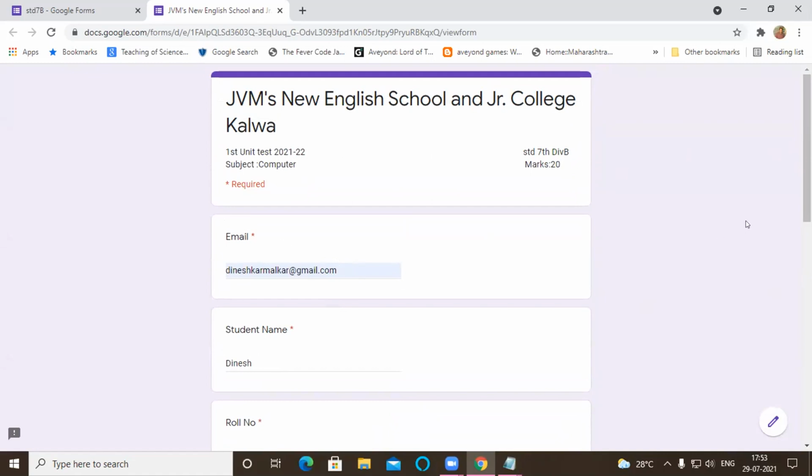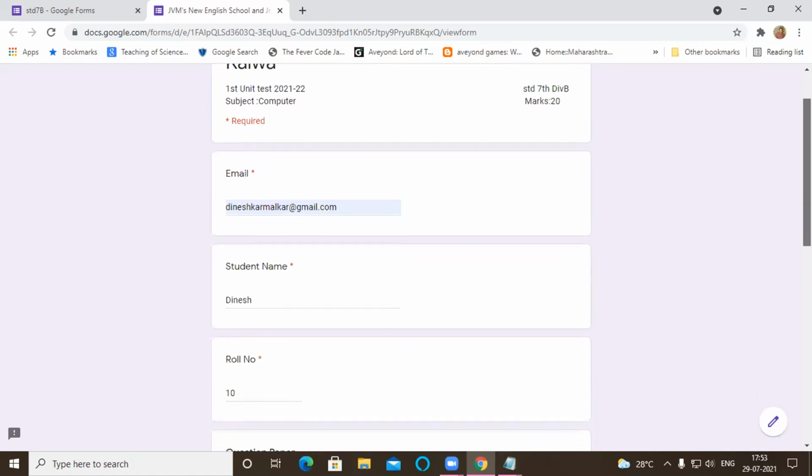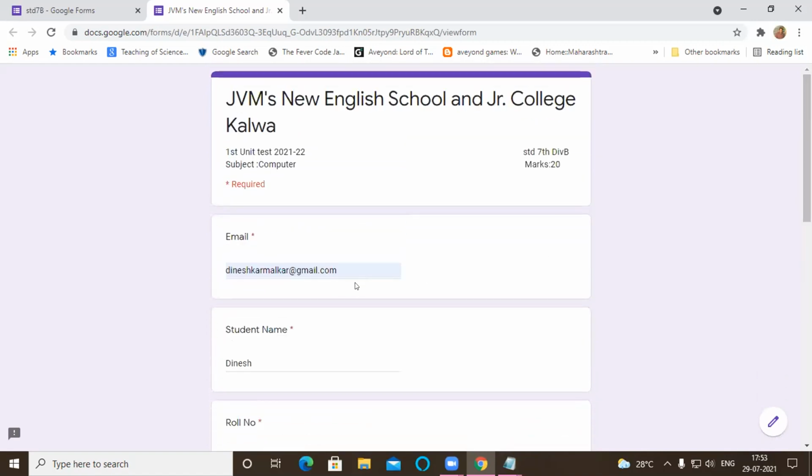This field they are getting automatically. But if some students say they don't have an email ID, then without an email ID the Google Form will not open, only on their mobile phone. We have to tell the students their Zoom application also will not work without a Gmail ID. So they cannot say that they don't have any Gmail ID. Otherwise, they won't be able to attend on the Zoom app also.